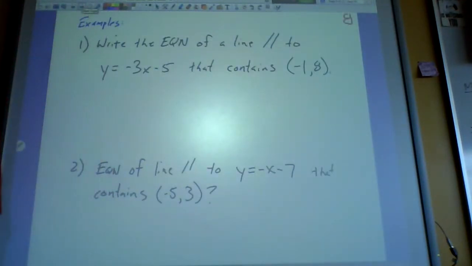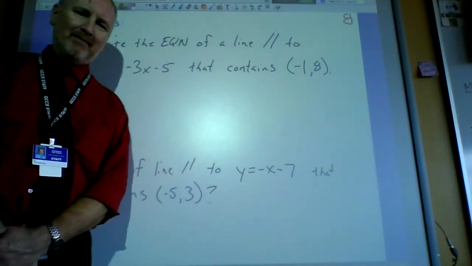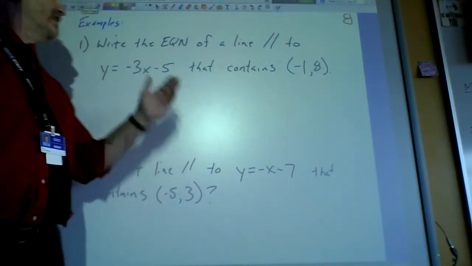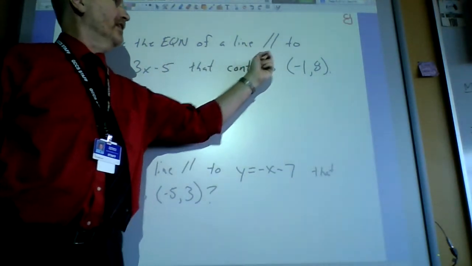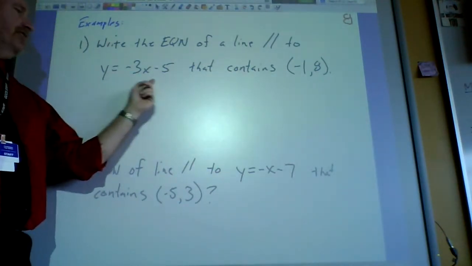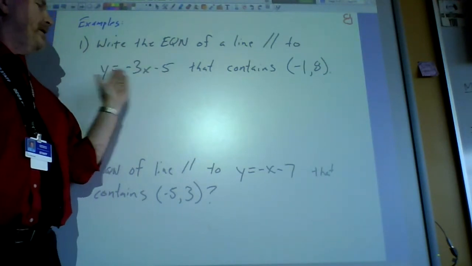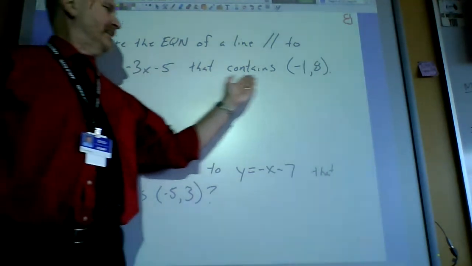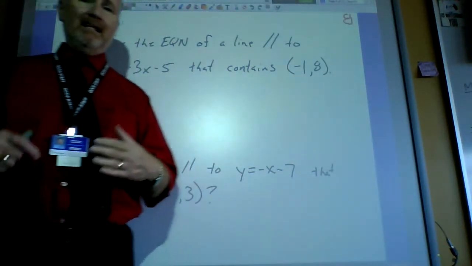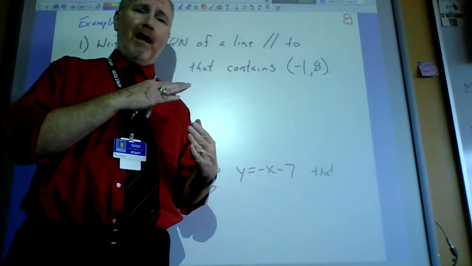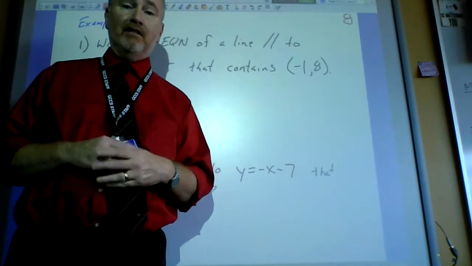Gonna give you some time to jot this down, because this is where the water hits the wheel, as old people sometimes say. This is where the action happens. What they want you to do in this problem is they want you to write the equation of a line that's parallel to this line. All right, that's a line right there. You see your y equals mx plus b situation. So we want to make an equation parallel to him, but it contains the point -1/8. All right, so it needs to be parallel to that first line, but also hit -1/8.